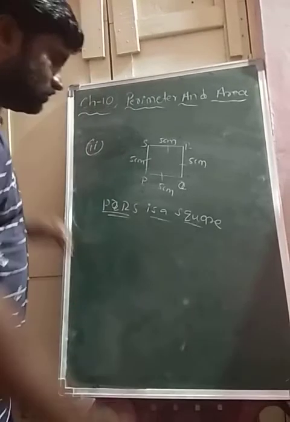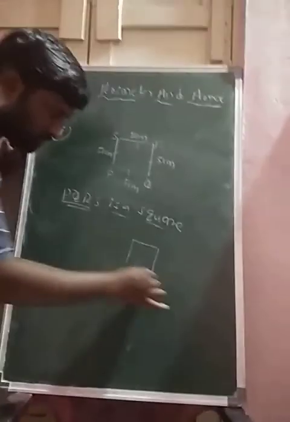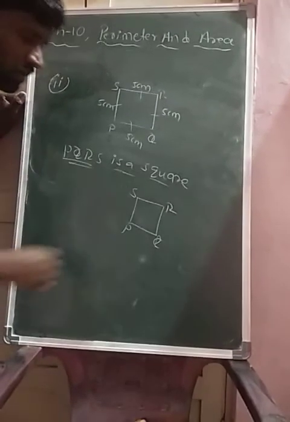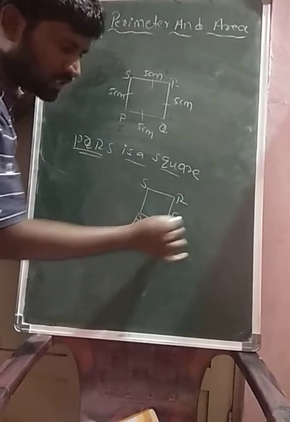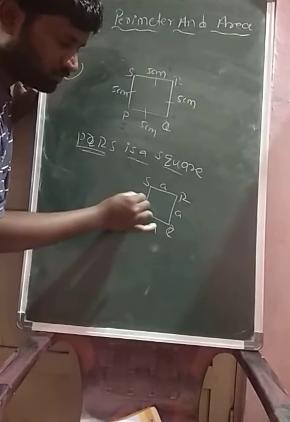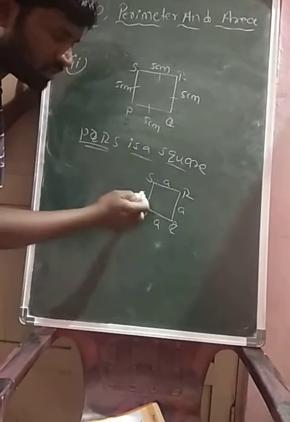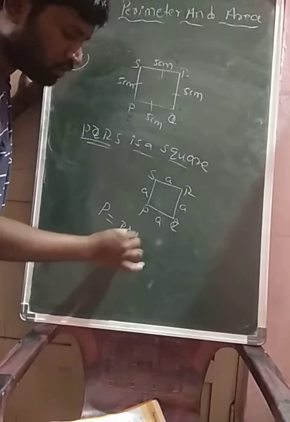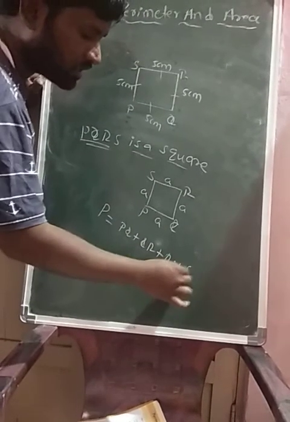Now by using the formula, so a square is like this, PQRS. We know I am taking a side as A. Okay na? What is its perimeter? Perimeter is nothing but the sum of the lengths of all sides, that is PQ plus QR plus RS plus SP.